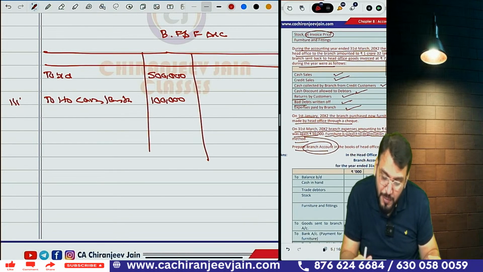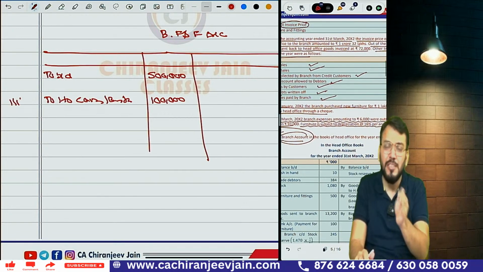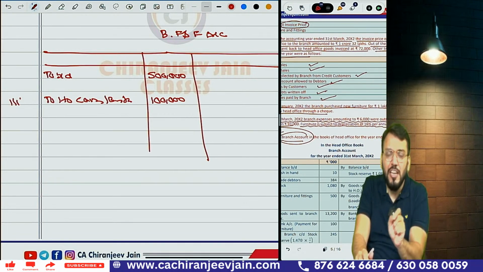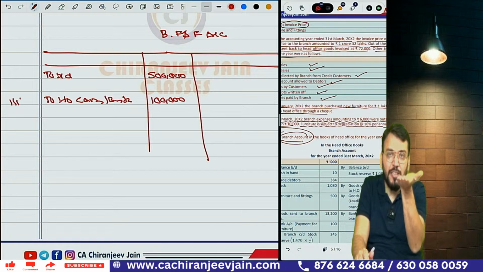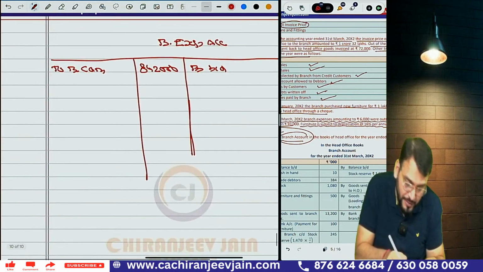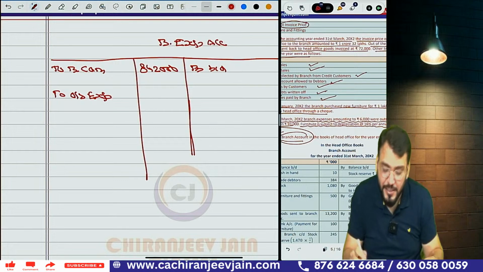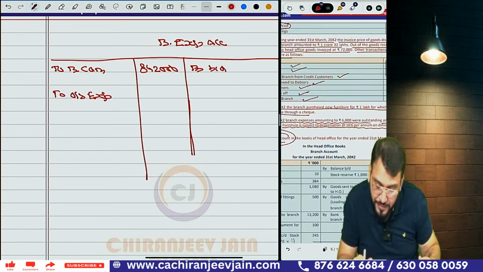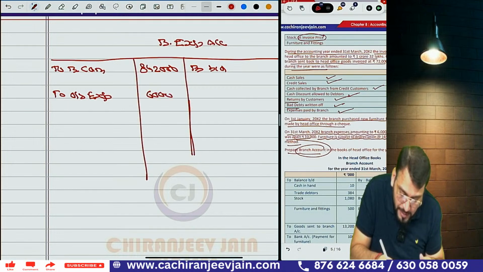Then on 31st March 2002, branch expense amounting to rupees 6,000 was outstanding. Means there is some outstanding expense. What is the journal entry of outstanding expense? Expense account debit to outstanding expense. So your expense will increase and your liability will also increase. So you should write down in branch expense 2 what? Outstanding expense. Yeah, branch outstanding expense. How much outstanding? 6,000. So your expense will increase by 6,000.